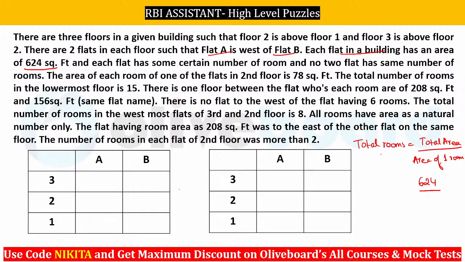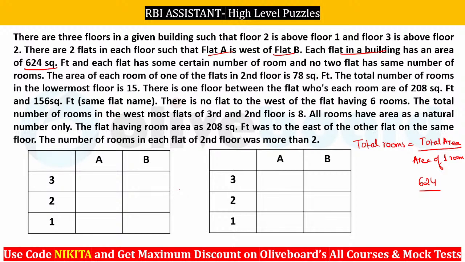Now I hope everybody knows this formula. Remember in geometry we used to do one question that we have a whole square feet, let's say 16 square feet का आपके पास rectangular cardboard है. So how many square feet squares can you cut out of it if each square has a 1 square feet area, right? So this is the same thing that you have to do, that is area of one room we know, right? So total area of the flat we know, and you have to find the total number of rooms in that particular flat. So if you divide the total area with the area of one room, you will be getting the total number of rooms, right?